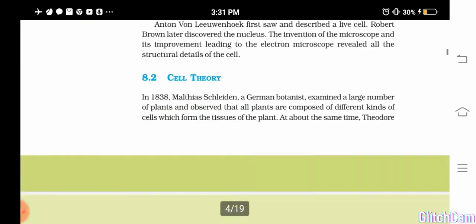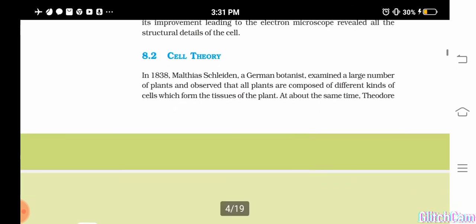You have studied about cell theory also, isn't it? So what do you mean by cell theory? In ninth class you have studied that all organisms are made up of cells, and cells can arise from pre-existing cells. There are different scientists, like Matthias Schleiden. Schleiden was a botanist. Botanist means the person who studies plants, and botany means the branch of biology which deals with the study of plants.